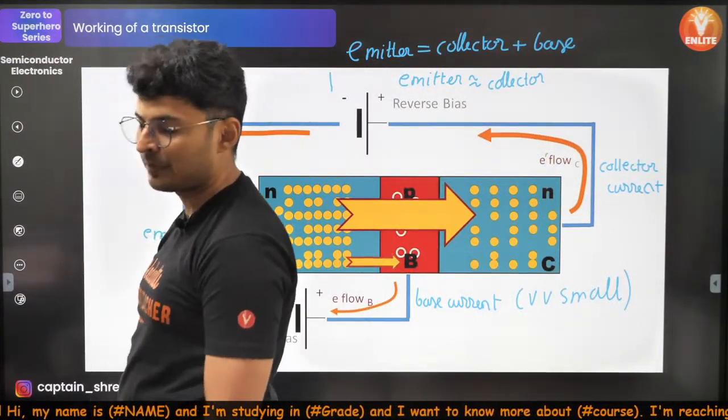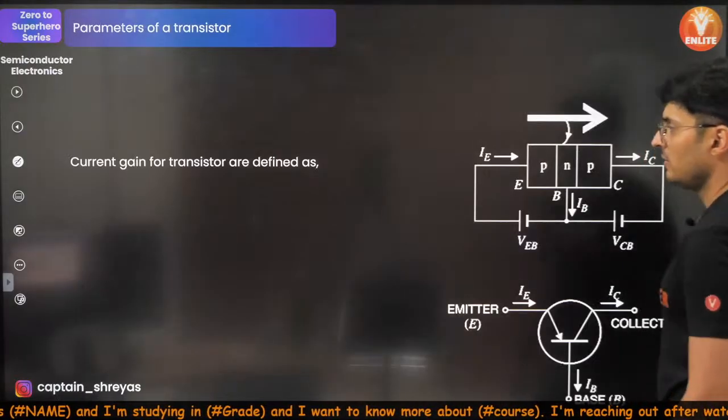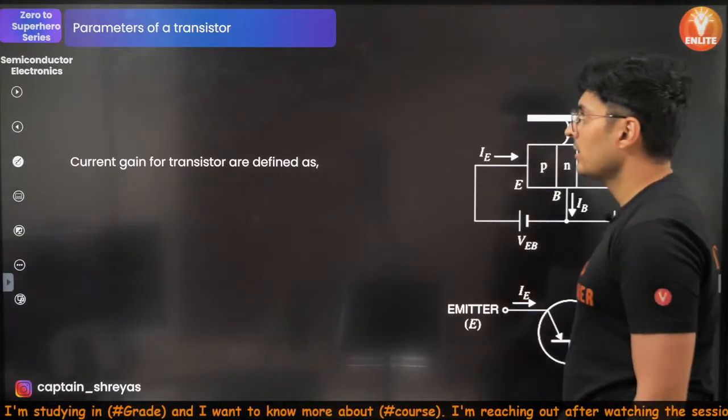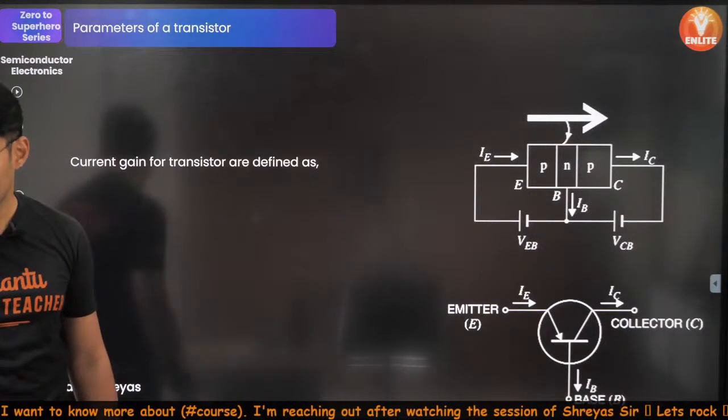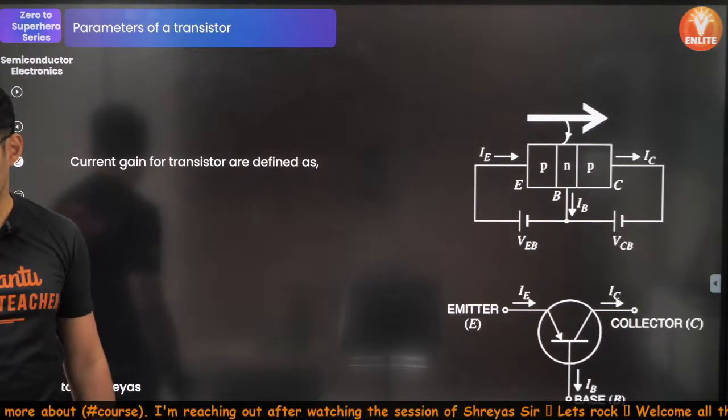Keep this in mind. Understood? Perfecto. And then you have these parameters. Very good JL, very good Siswa, very good Adi, very good Hari Krishna.